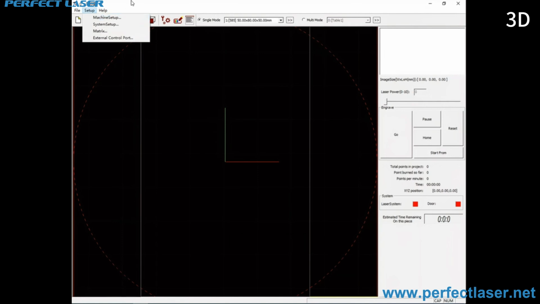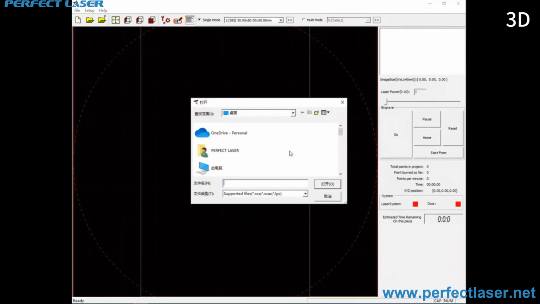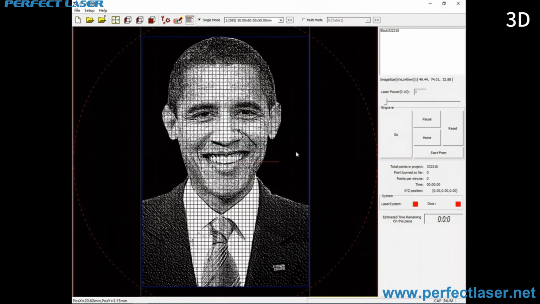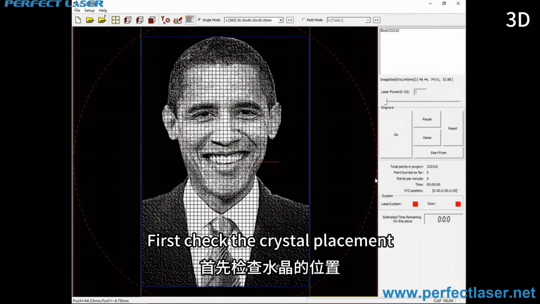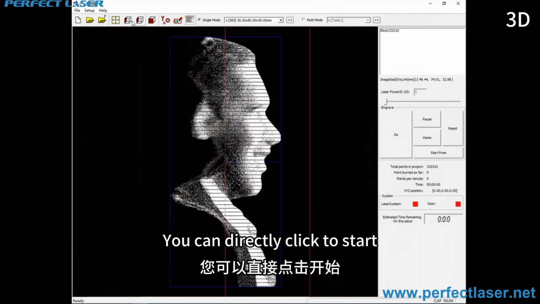Direct click Open. First check the crystal placement. If there is no problem, you can directly click to start.